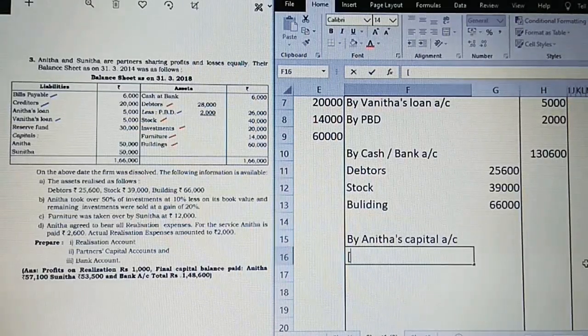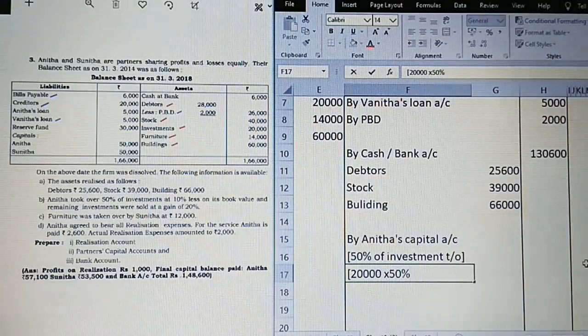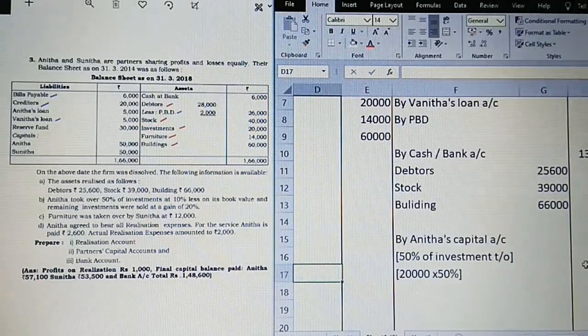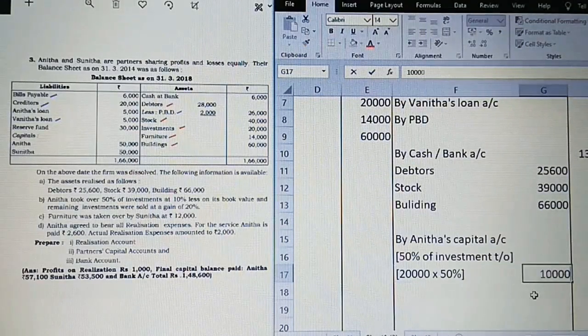She is taking 50% of investment, investment taken over. The book value of investment is 20,000. In this you have to calculate 50%. 50% of 20,000 is 10,000.